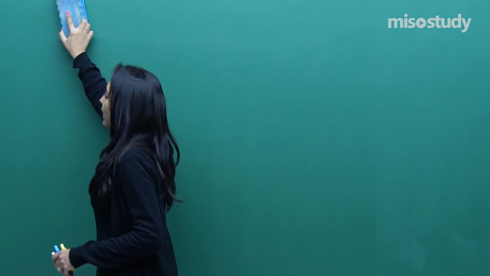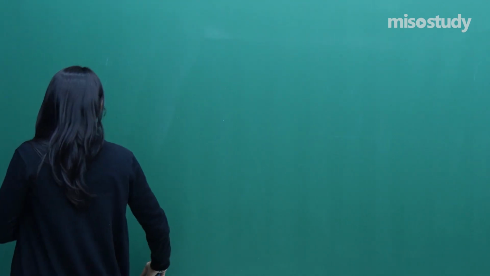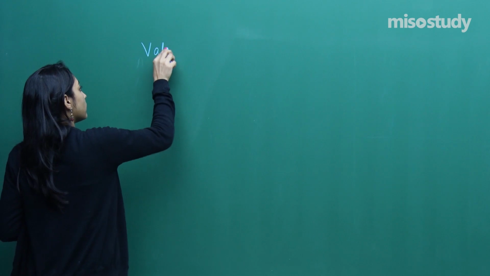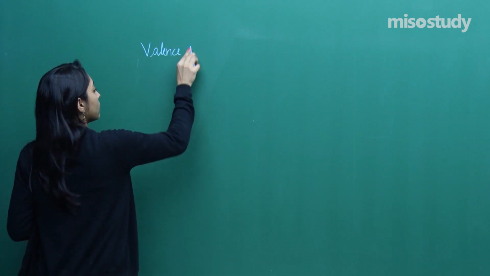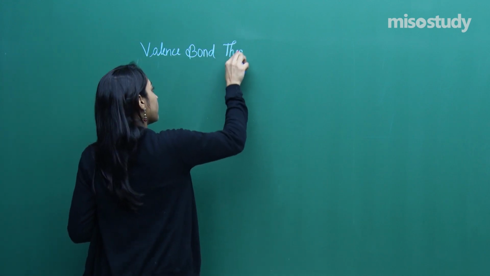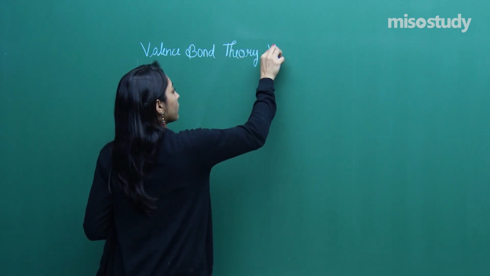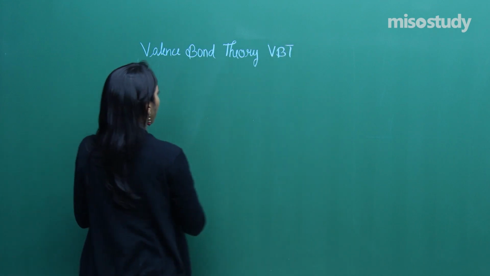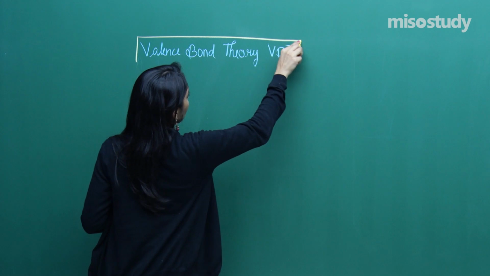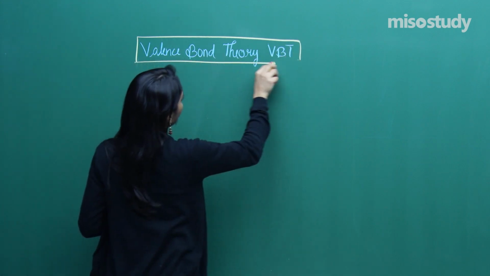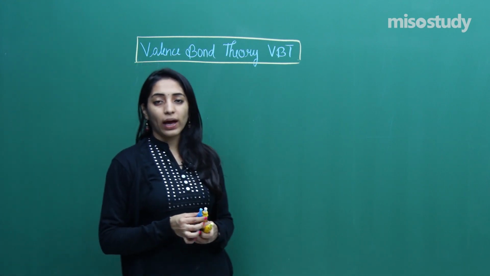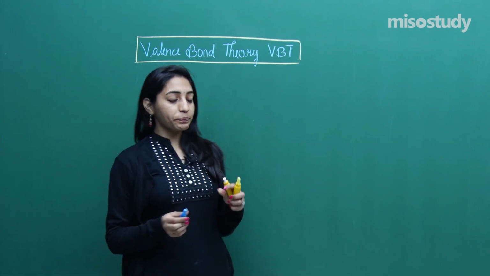And now the topic that we will be doing is valence bond theory, which is VBT. So let's try to understand what we mean by the valence bond theory, or VBT.